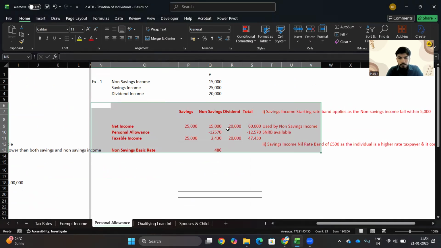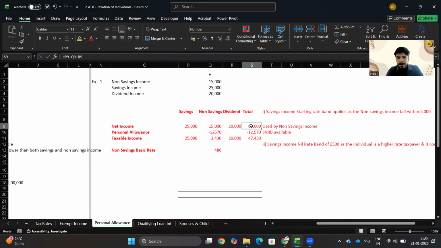So here is our format. The total net income was £60,000. Then we get a personal allowance of £12,570 against non-savings income. The total non-savings income here is £15,000, so you reduce £12,570 from that. For the non-savings income, you get taxable income of £2,430.